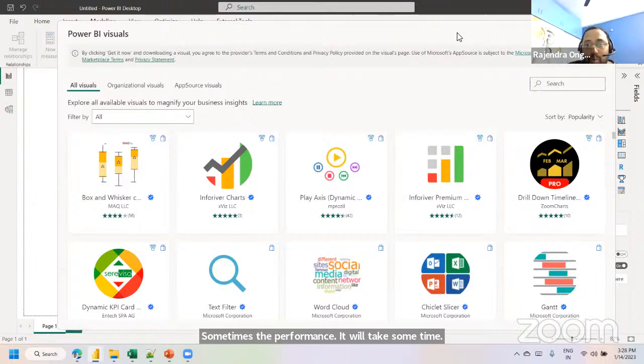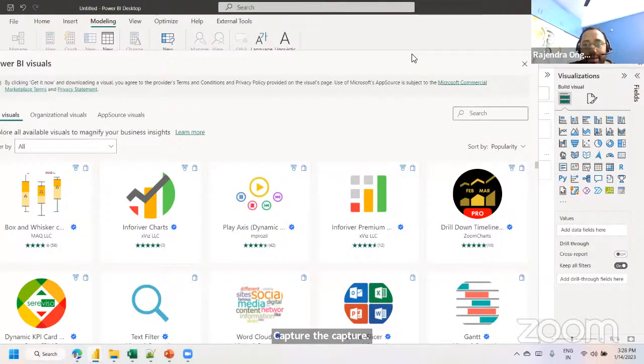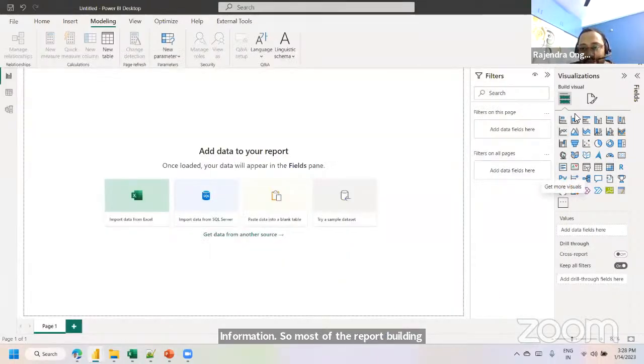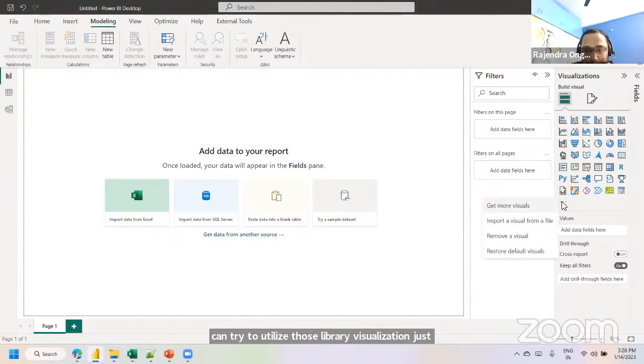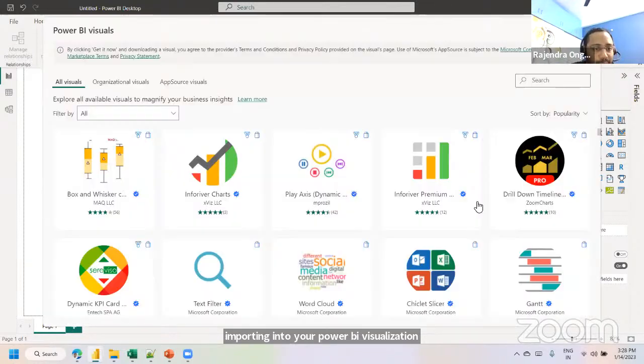In most report building, from my real-time experience, I try to make use of the available visualizations. Suppose the customer comes up with some advanced or library visualizations, I can utilize those library visualizations just by importing them into your Power BI visualization pane. It's very simple. Let me show you one more time how we import them.